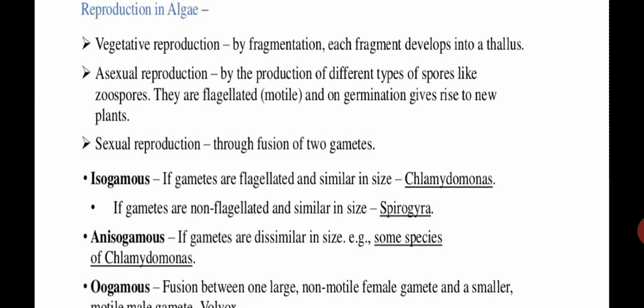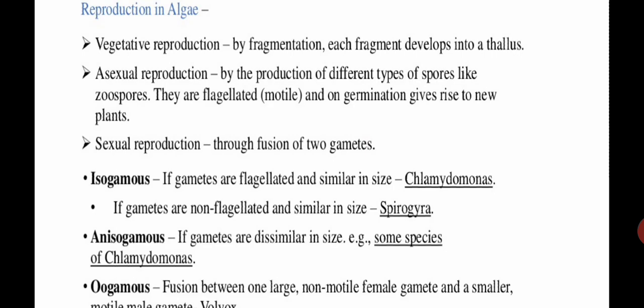So vegetative reproduction, we all know it is also a type of asexual reproduction only, but in vegetative reproduction basically any part of the plant is involved in the formation of a new plant. ठीक है, for example, if we cut a stem of a particular plant and sow it in the soil and a new plant is growing, that means from the part of that plant another new plant is growing. So such type of reproduction is called vegetative reproduction.